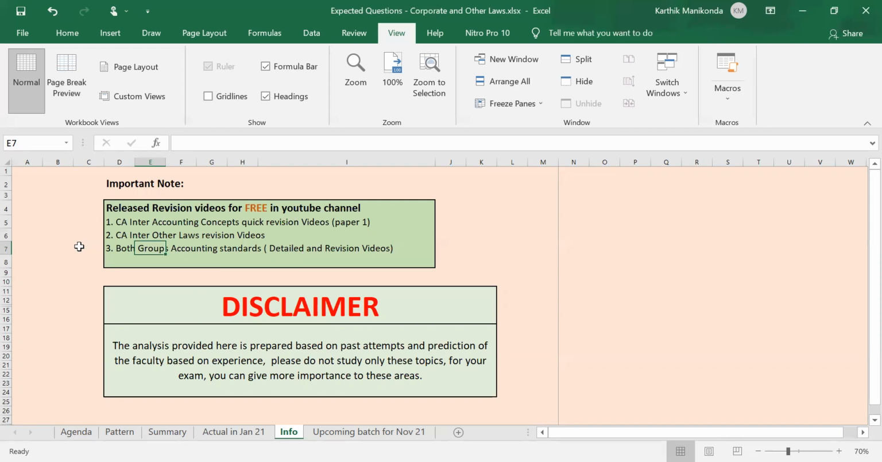Also disclaimer, please don't study only this for your exam, but give importance for this. Reason being, I will explain to you now how this analysis has been done. It is not just a guesswork. There is some kind of trend analysis done over here.